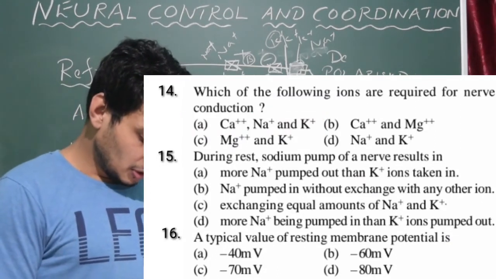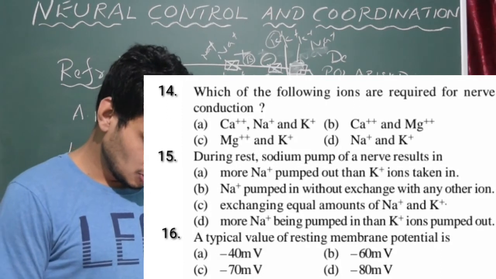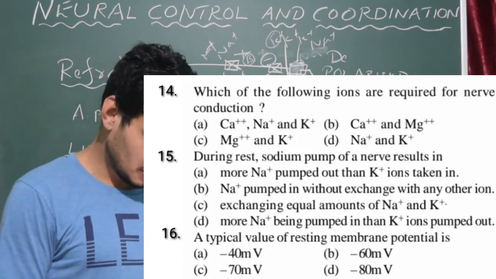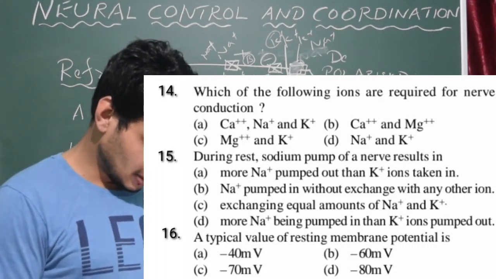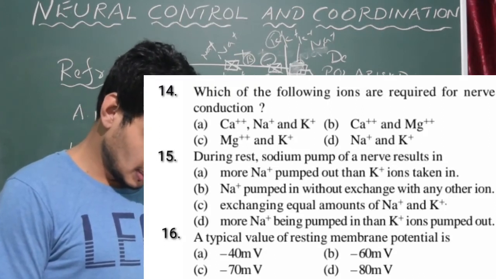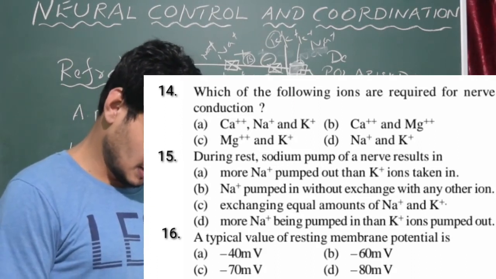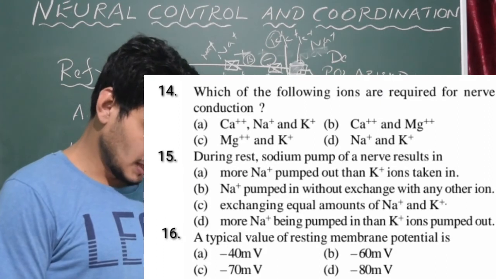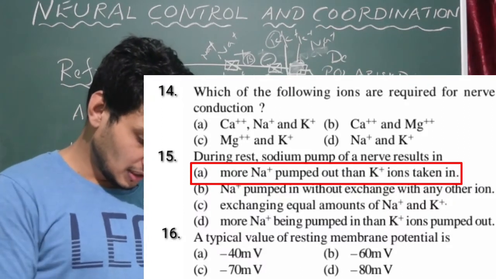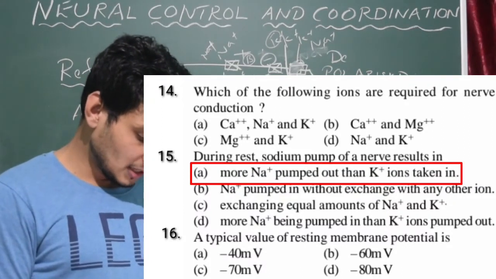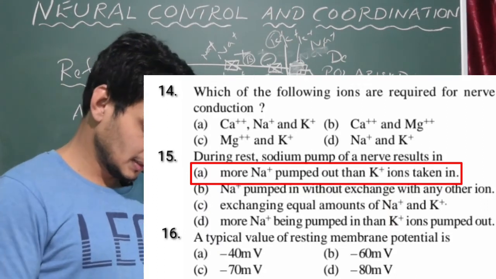15th one. During rest, sodium pump of a nerve results in, during rest meaning resting membrane potential, more sodium pumped out than potassium ions taken in, sodium pumped in without exchange with any other ion, exchange of equal amounts, or more sodium being pumped in than potassium ions pumped out. So we will go with option A, because we need more positive charge outside, so sodium ions actually go out and potassium ions actually get in. That's the thing which maintains the positive charge. We know about the nerve impulse, so we can easily get the answer.